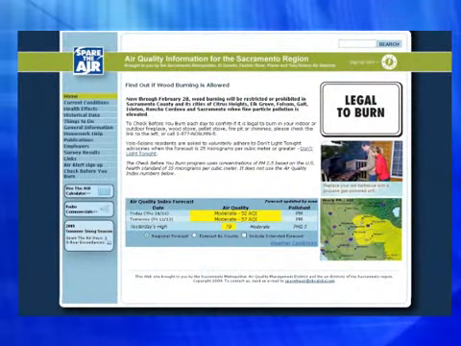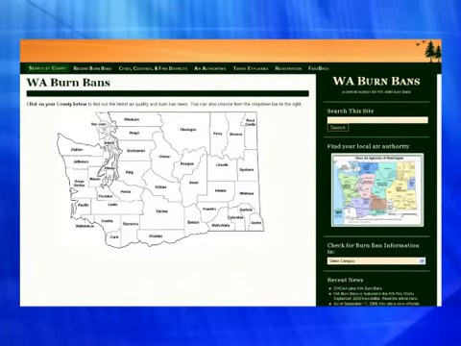An example of a voluntary emissions reduction program is the Spare the Air program in Sacramento, California. The objective of this program is to seek public involvement to voluntarily reduce emissions on forecasted Spare the Air days. An example of a mandatory emissions reduction program is the Washington State County's burn ban programs. The objective is to reduce emissions to comply with federal standards.